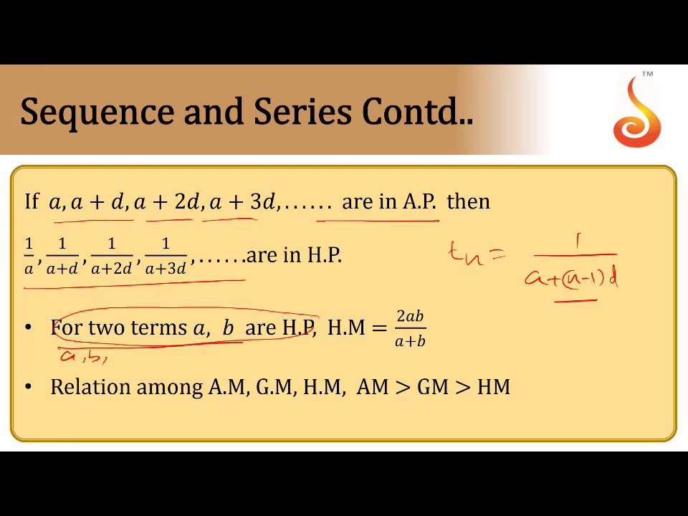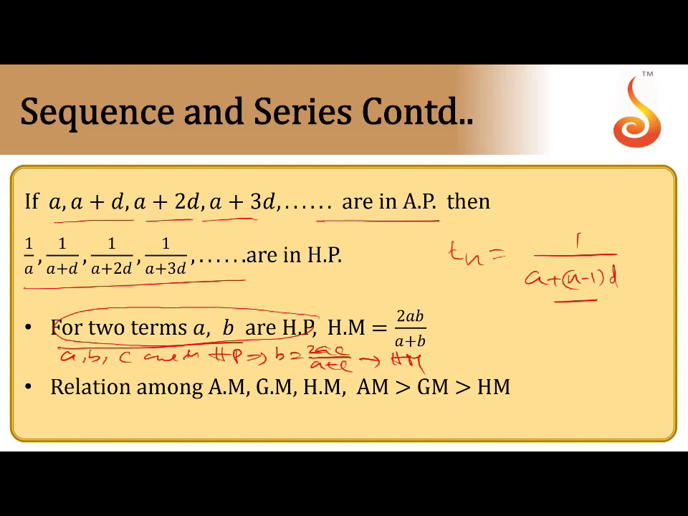Here A, B, C are in HP. Then B equals 2AC by A plus C. So this is called HM. We discussed AM, sum of numbers by number of numbers, that means A plus B by 2. We got GM, G equal to root AB.